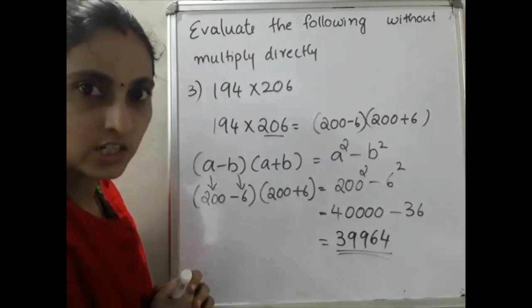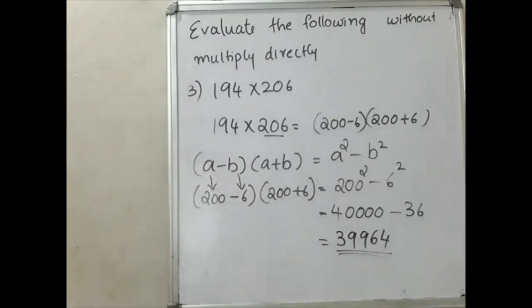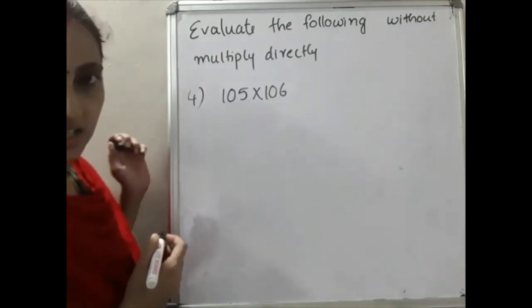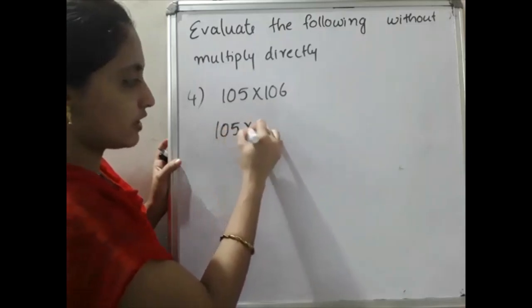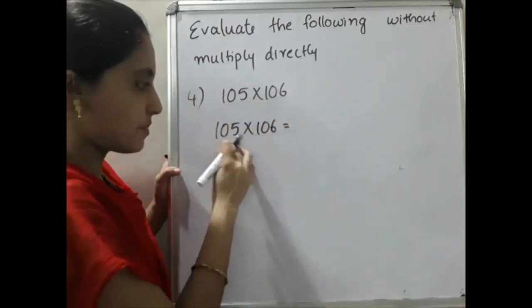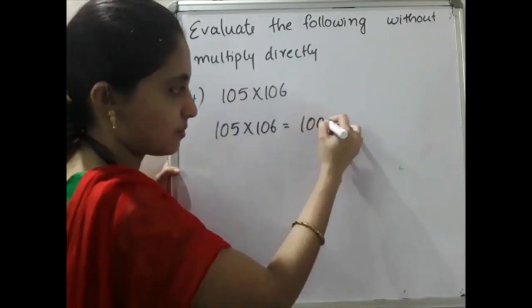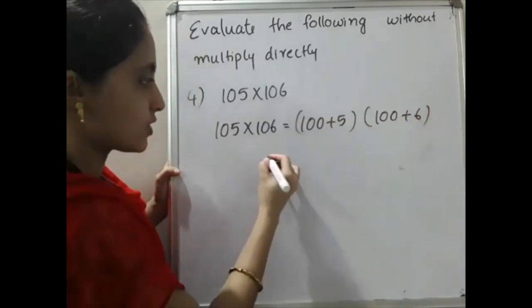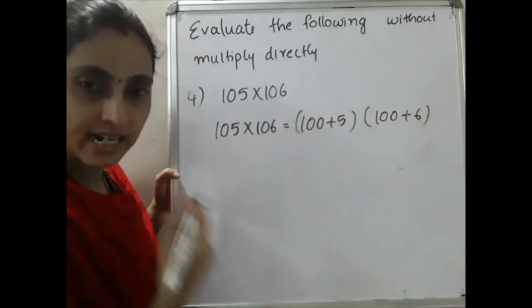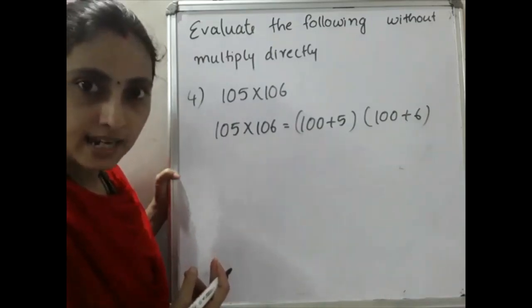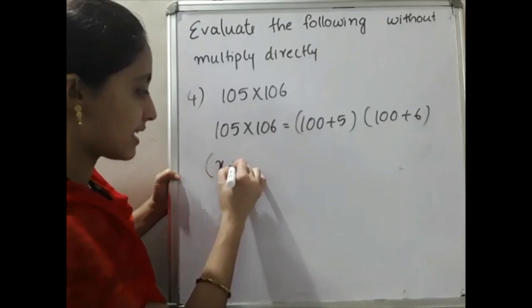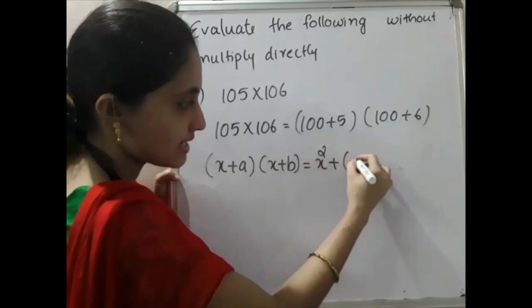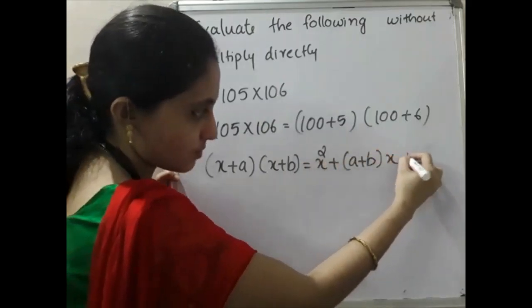Okay, so shall we move to the next one? Yes, please write down the next question. Next question is 105 into 106. So how can we write this? 105 into 106. Yes, 100 plus 5 into 100 plus 6. So that is which formula or which identity? Fourth one, that is x plus a into x plus b. What is that? X square plus a plus b into x plus ab.